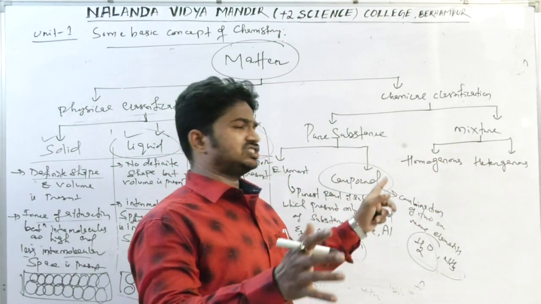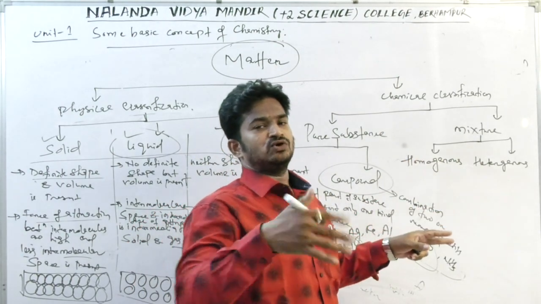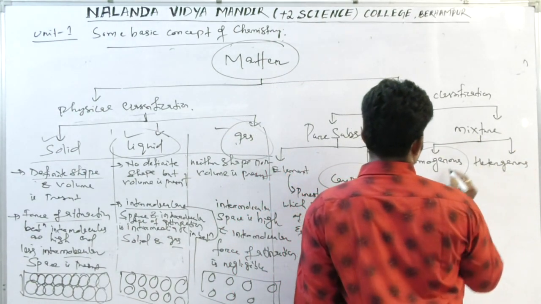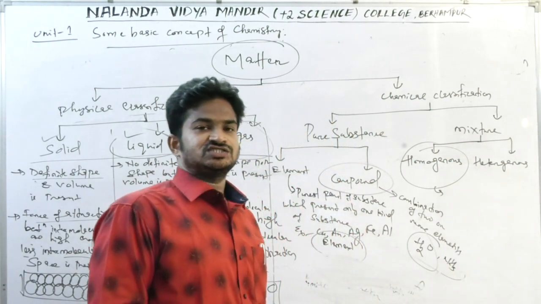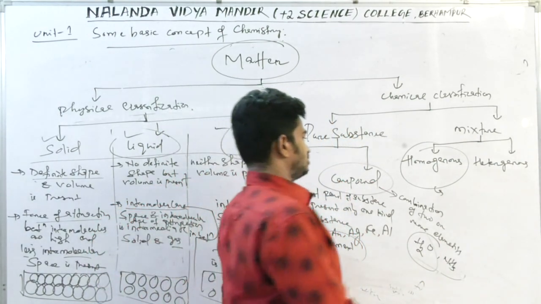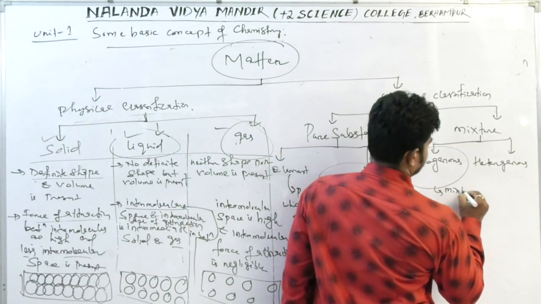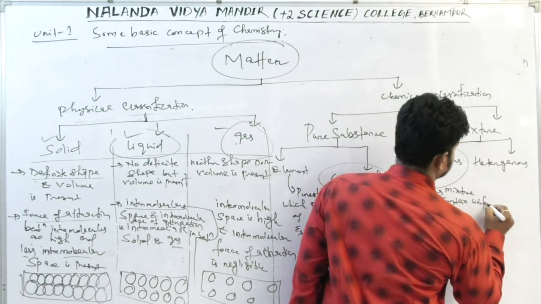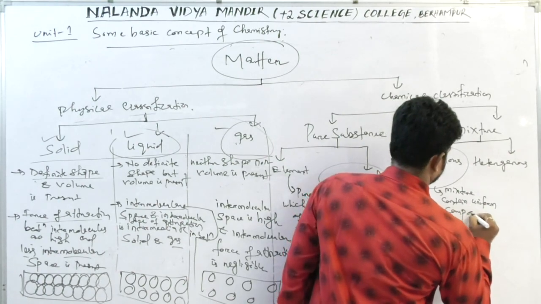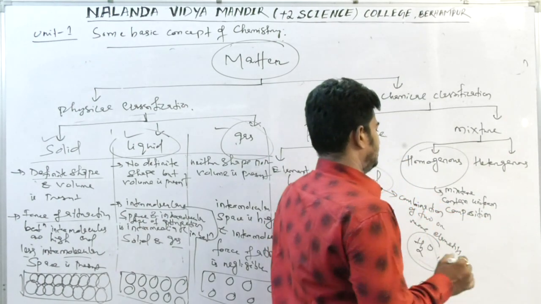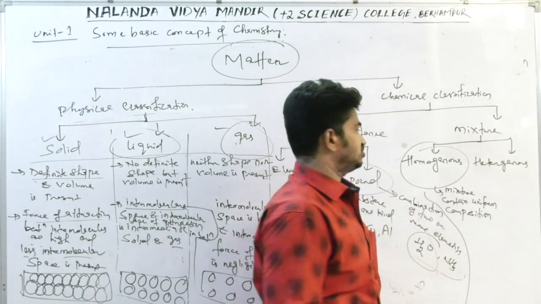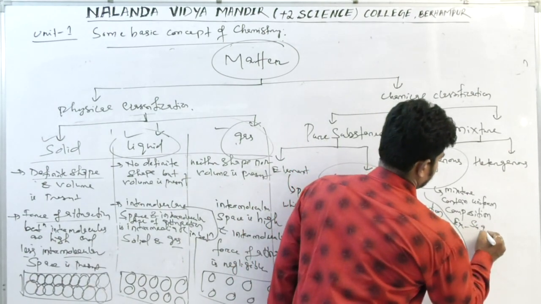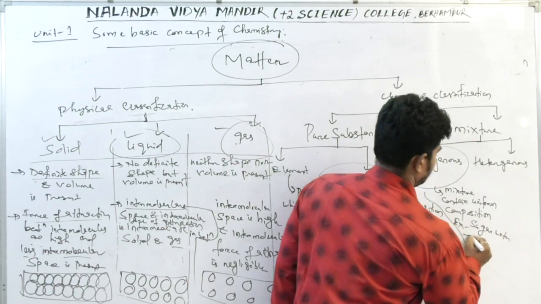Mixture is of two types. A mixture means a combination of two or more substances. It is again two parts: homogeneous and heterogeneous. Homogeneous means the mixture which contains uniform composition of substances. For example, sugar water or air.